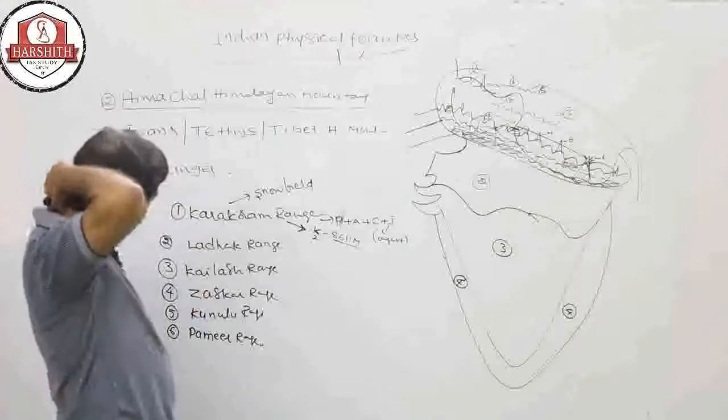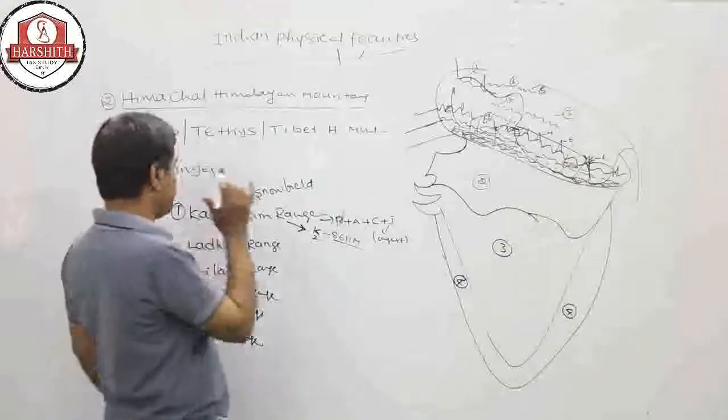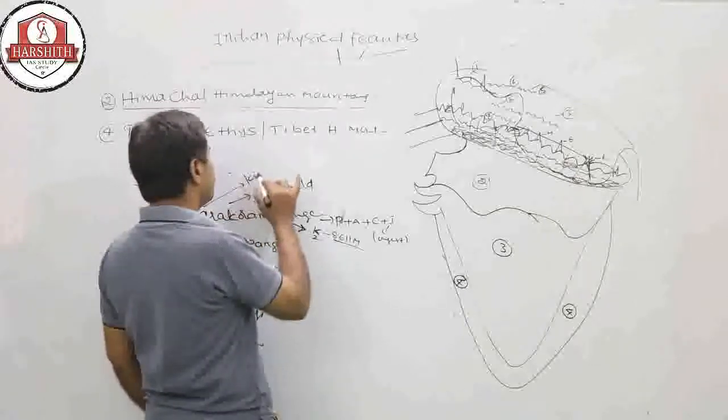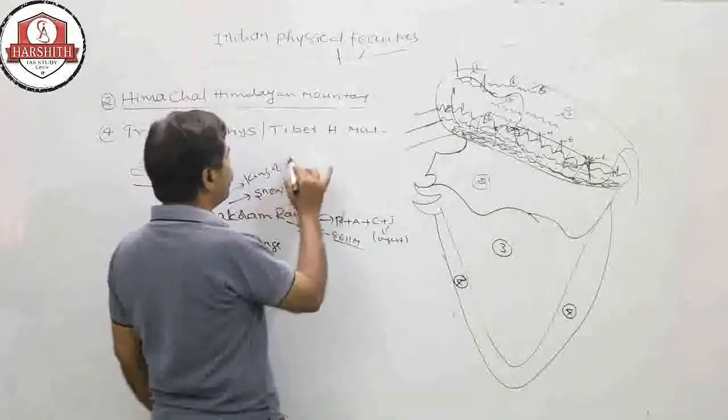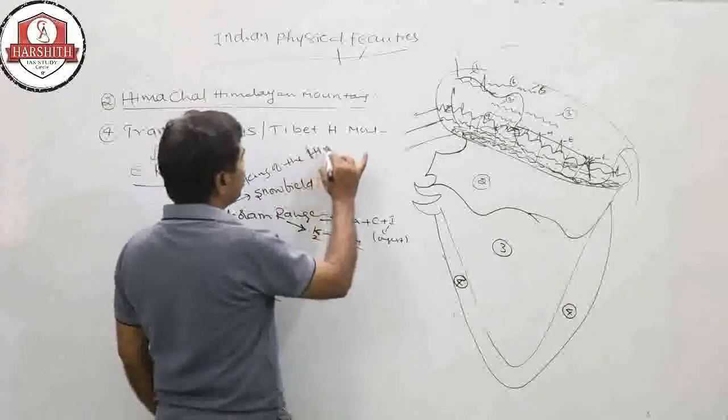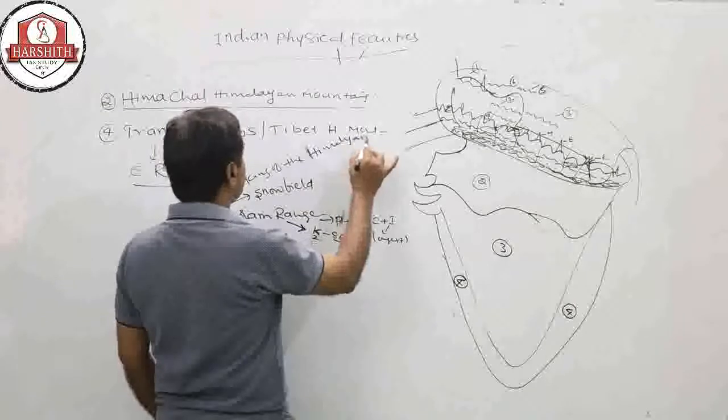On these Karakoram mountains, generally it is called the king of the Himalayan rivers.